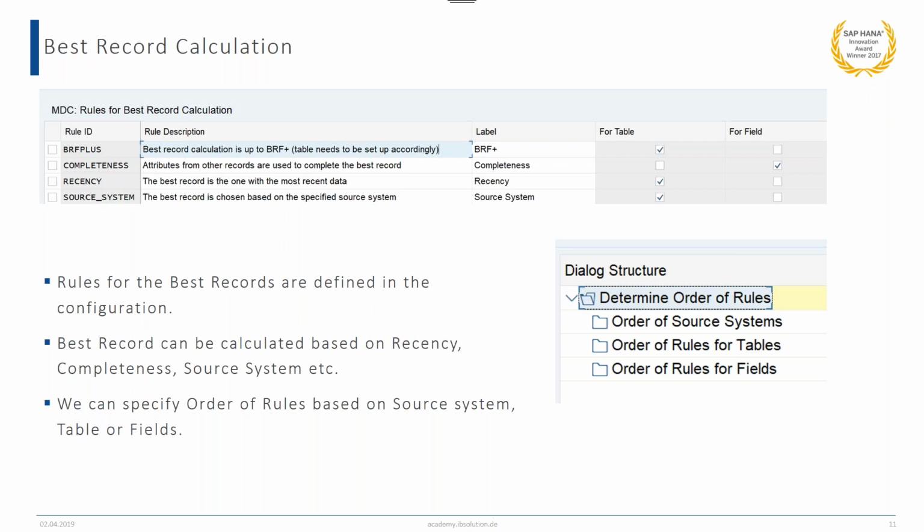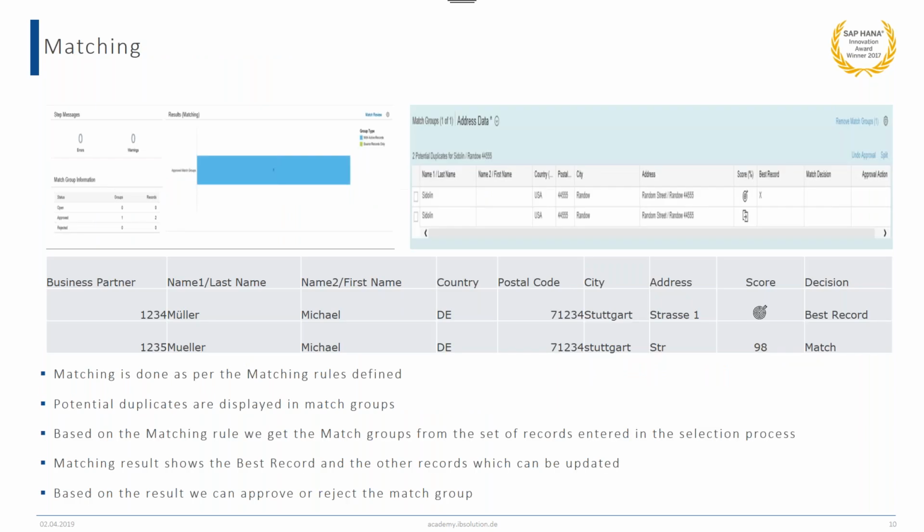So let's go back to the example. Here, if you see, in this example we have the address data completely maintained for our business partner number 1234, where first name, last name, city, postcode, street, house number, everything is filled for the first record, and the address spelling is also complete.